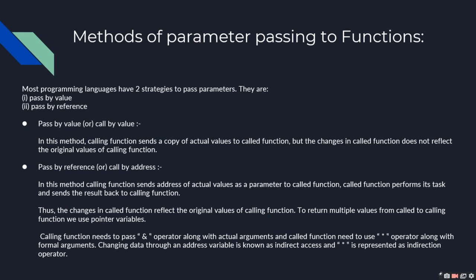To return multiple values from the called to the calling function, we use pointer variables. The calling function needs to pass the address-of operator (&) along with actual arguments, and the called function needs to use the star operator (*) along with formal arguments. Changing data through an address variable is known as indirect access, and star is presented as the indirection operator.